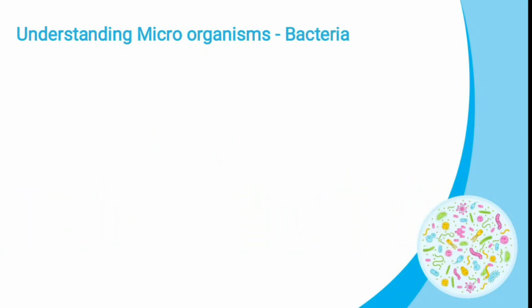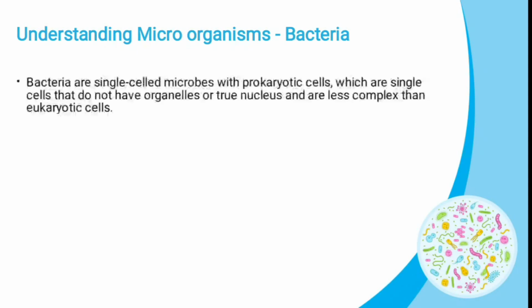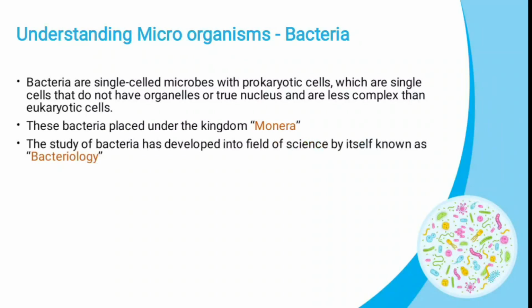Let us learn about bacteria. Bacteria are unicellular and prokaryotic microorganisms. The bacterial cell structure is simpler than that of other organisms. They don't have any membrane-bound cell organelles or nucleus. In our previous video, we saw the Whittaker 5-kingdom classification. In that classification, these prokaryotic bacteria are kept under the Monera kingdom. The study of bacteria is known as bacteriology.